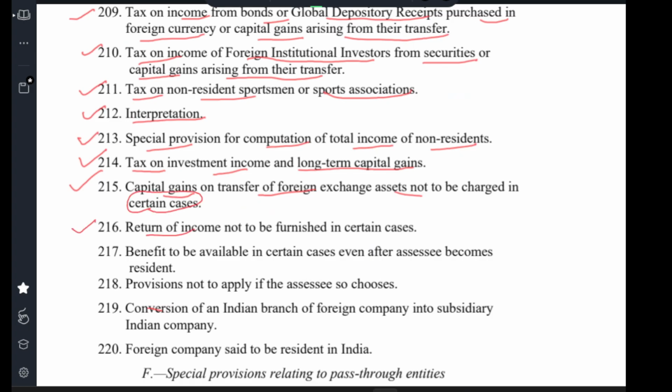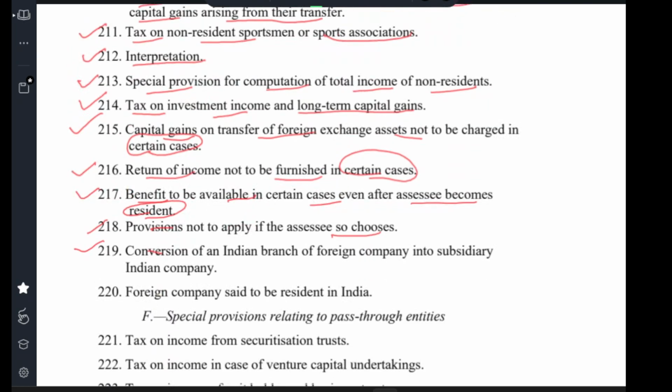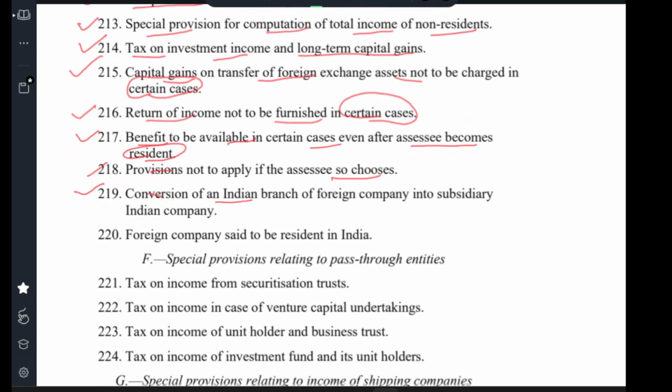Clause 216 return of income not to be furnished in certain cases. Clause 217 benefit to be available in certain cases even when assessee becomes resident. Clause 218 provision not to be applied if the assessee so chooses. Clause 219 conversion of Indian branch of foreign company into subsidiary Indian company. Clause 220 foreign company said to be a resident in India. We have special provision relating to pass through security.